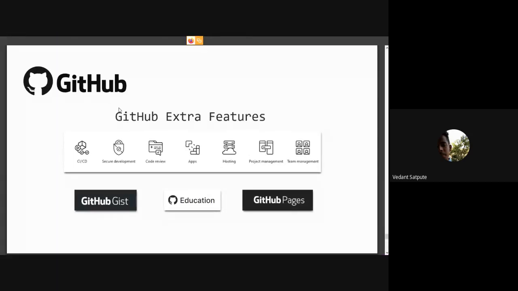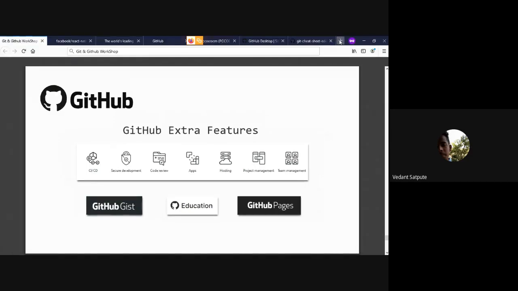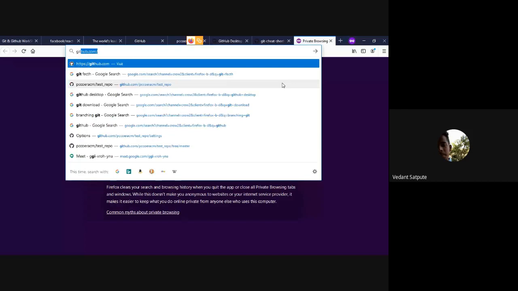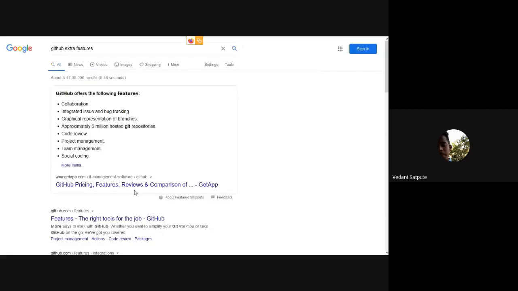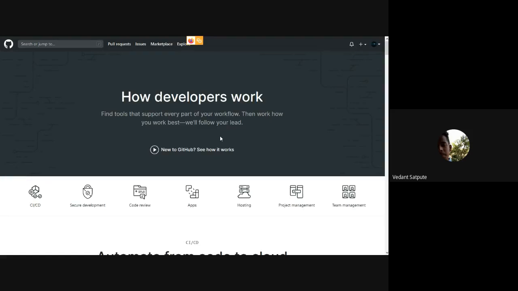GitHub also provides us with extra features, that is CI, secure development, code review. You can go to this website, GitHub. There is a website dedicated to just these extra features that GitHub provides.